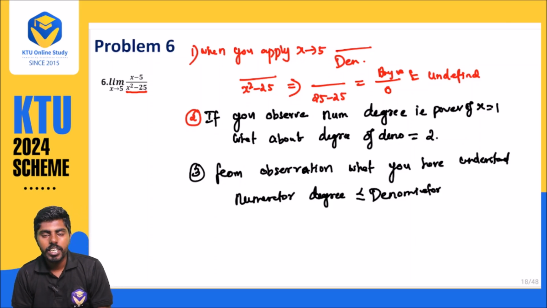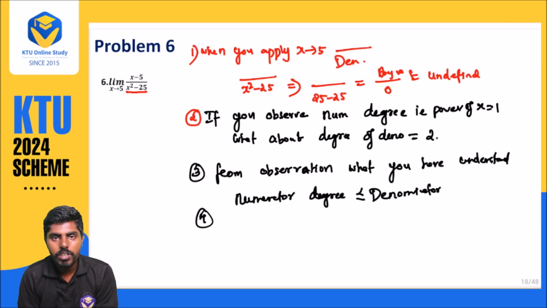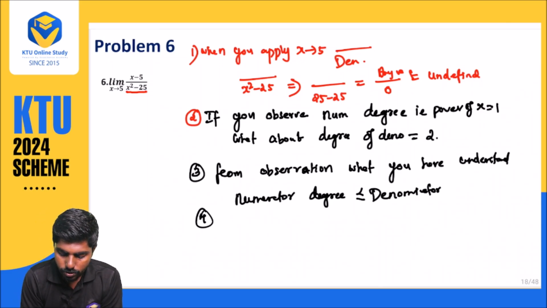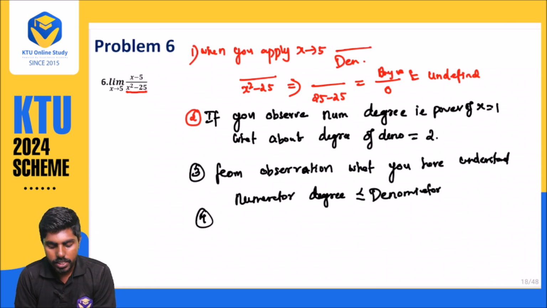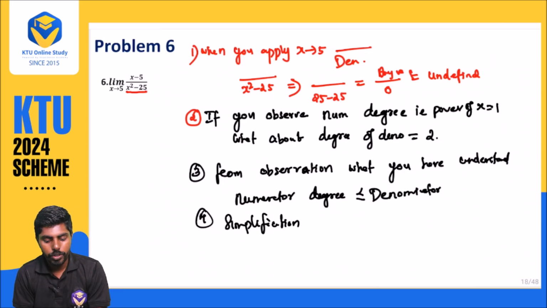In such a condition, you want to simplify. Whenever such a condition comes, you want to do simplification. You want to observe the numerator and denominator. Whenever a quotient or division rule is asked, observe whether the numerator degree is less than or greater than the denominator.